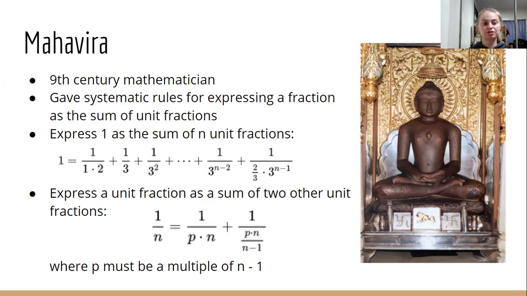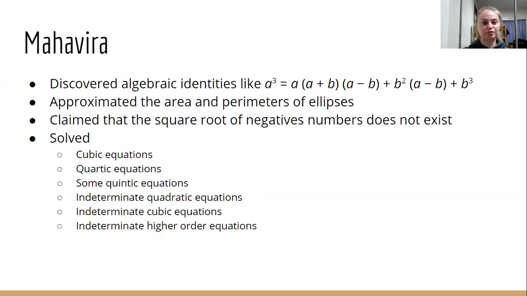And then I kind of just included that picture off to the side right there. So that's a sculpture of Mahavira. And I just thought it was very important to include a sculpture because during this time, sculptures were a very popular thing in art. They like to make sculptures to represent their gods. So they also would like to make sculptures of their mathematicians who they highly respected and valued. So we're going to move on now.